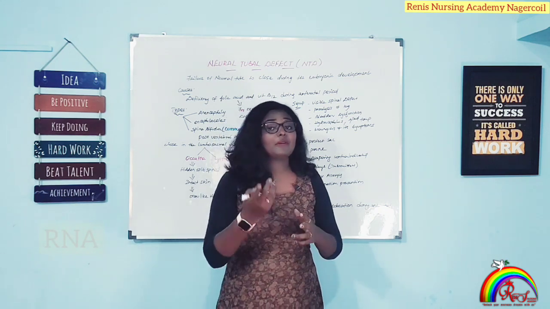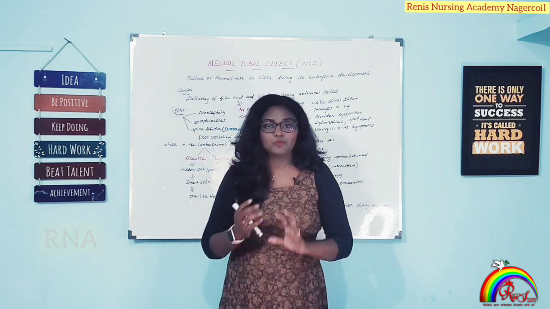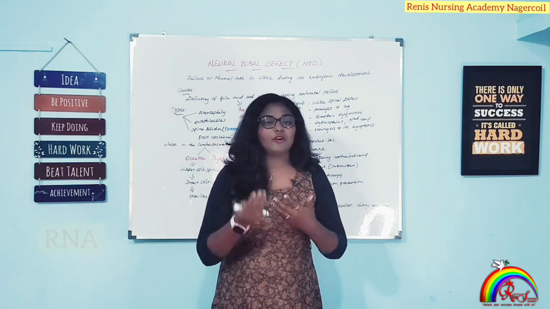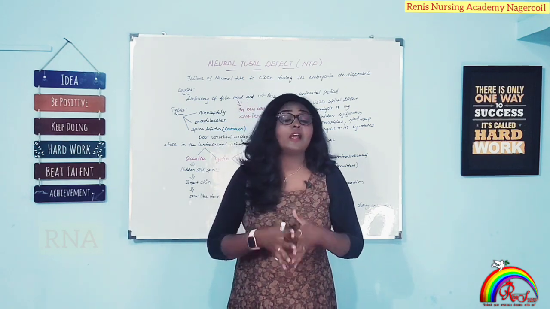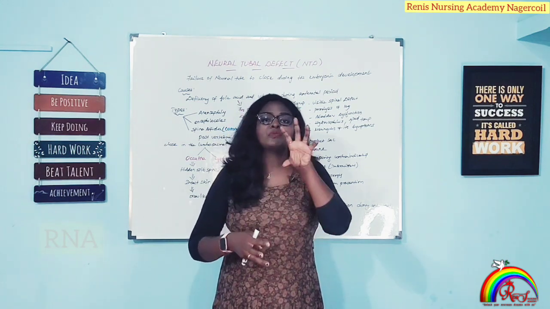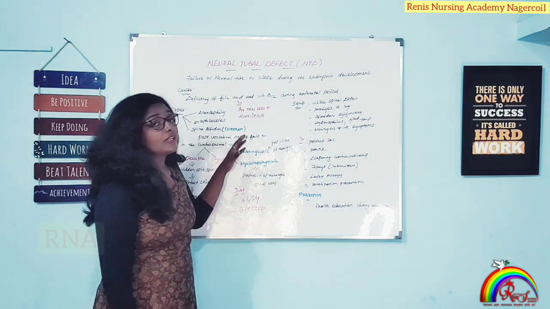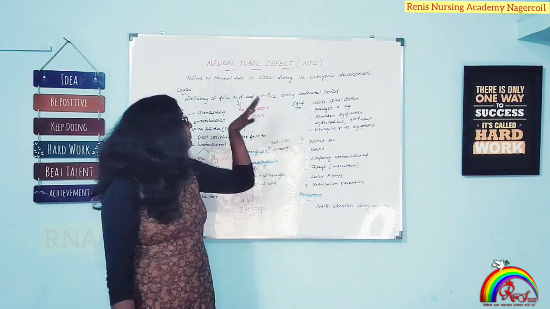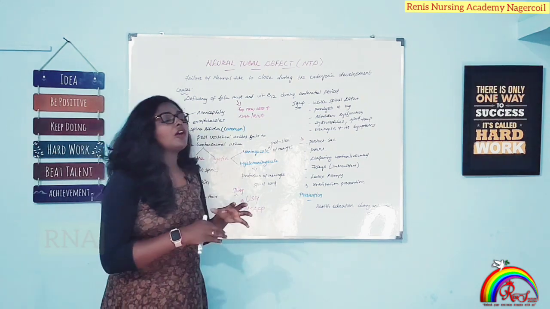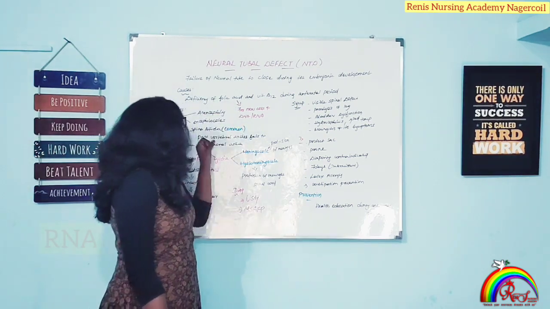Why is folate or folic acid that important? Folate is responsible for the synthesis of RNA and DNA. We have studied genetics, so for the formation of the cell membrane, DNA and RNA synthesis, folate plays a major role. When folate deficiency occurs, there will be problems with the genetic material and thus this problem called NTD arises. There are many types under NTD, for example anencephaly, encephalocele and spina bifida. Of the whole, the most common problem that develops in babies is spina bifida.